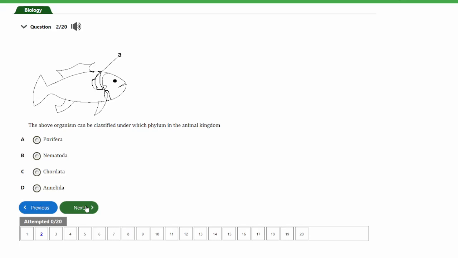So guys, this animal here is a fish, and fishes are classified under the phylum Chordata. That's the animals with notochord. So they are usually vertebrates. So that's the answer to this question, option C.